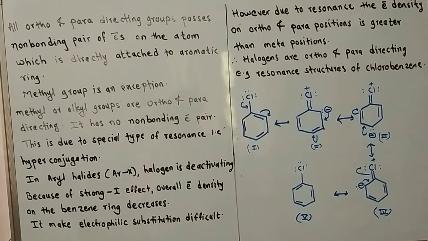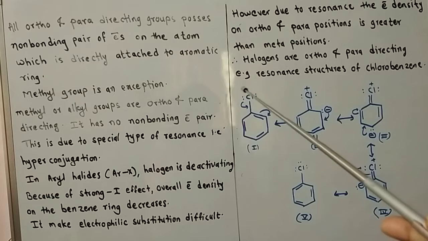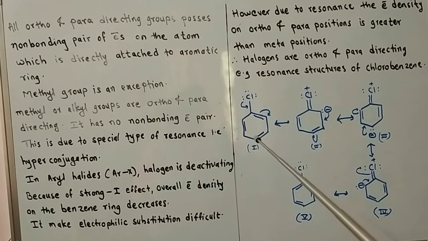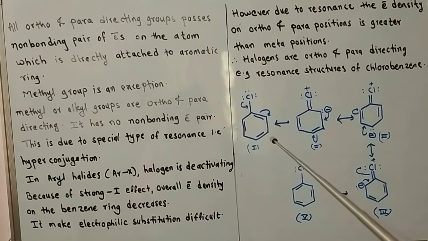therefore the halogen is ortho para directing. See this first structure of chlorobenzene. Chlorine, a halogen, has three non-bonding pairs of electrons, or lone pairs of electrons. Chlorine is directly attached to the benzene ring.